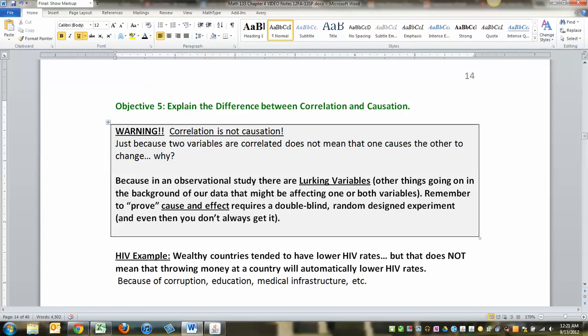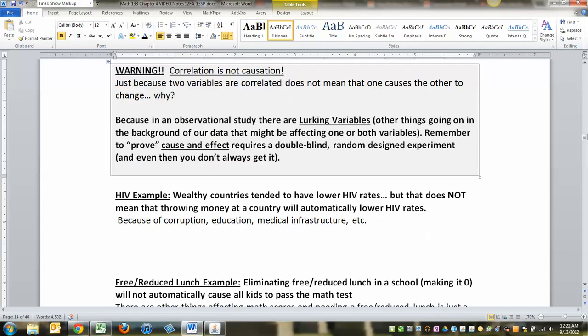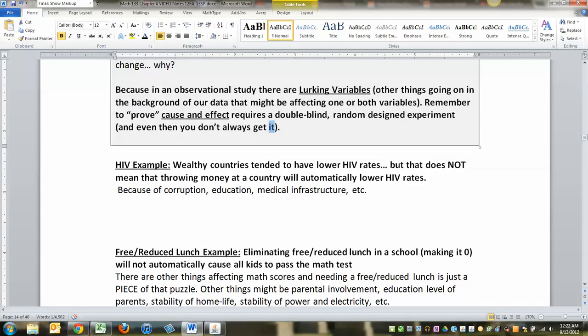So, again, correlation is not causation. Two variables can go hand in hand together, but that doesn't mean that one is causing the other. Okay? And the reason for that is that generally we're working with observational studies, and that means that we can't separate out lurking variables. To be honest with you, even seasoned experimenters have a hard time separating out lurking variables. So it's extremely difficult to do. There are other things that affect what's going on.